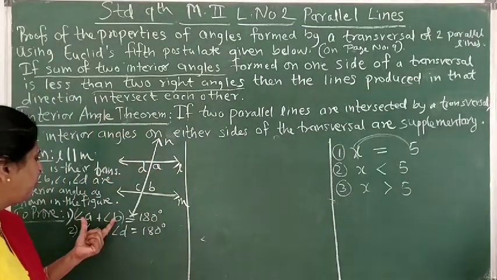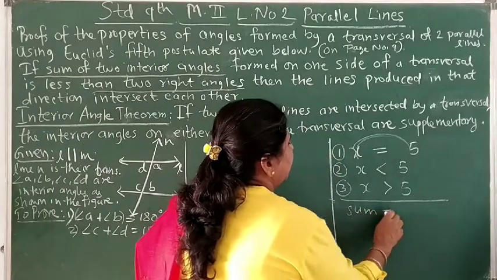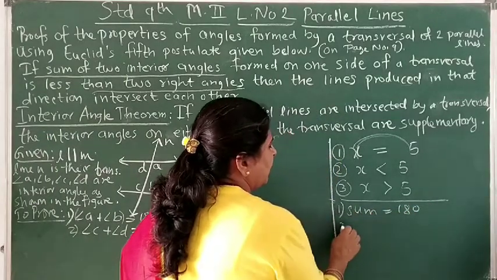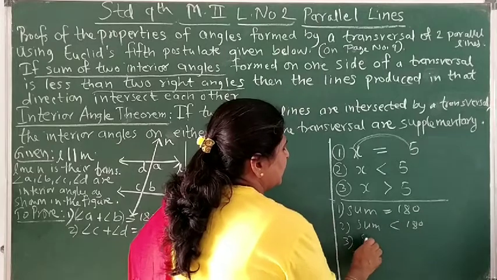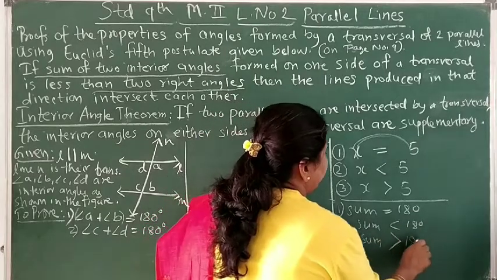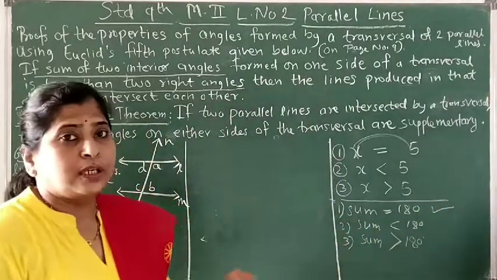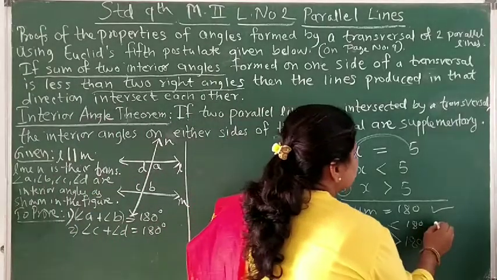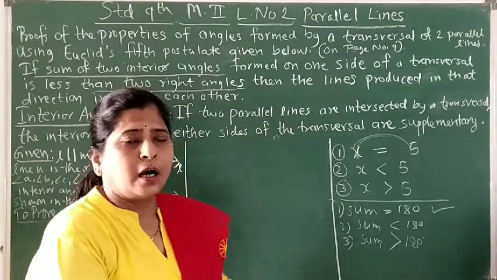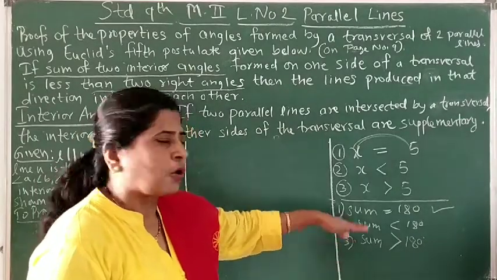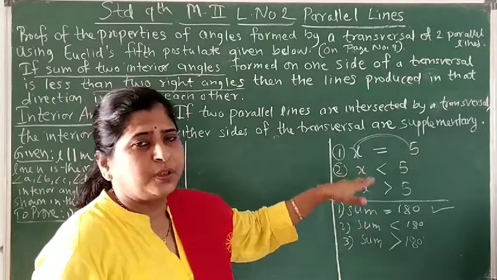Now here we have to prove this is equal to 180. So what options do we have? The sum can be equal to 180, this is the first possibility. The sum can be less than 180 degrees. And the third possibility is that the sum of these angles can be bigger than 180 degrees. Now as we want to prove the first to be right, certainly the other two should be wrong. So we will consider all three possibilities and show that the two remaining possibilities are wrong. And if these two are wrong, then what we have to prove, the first property, should be the correct one.